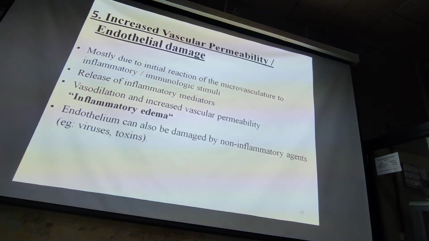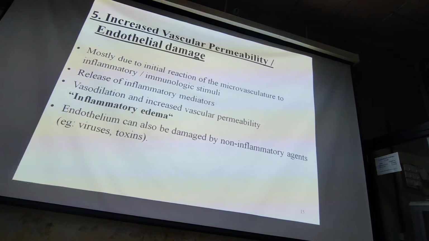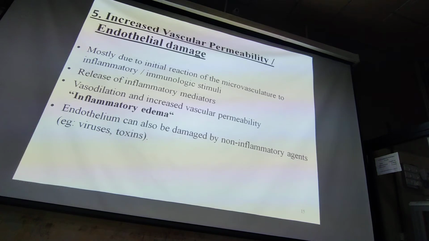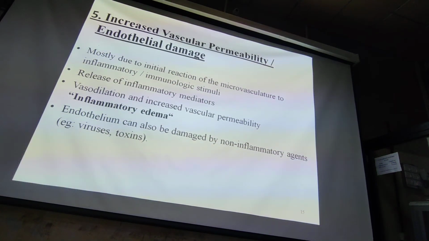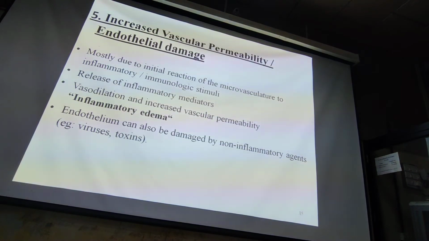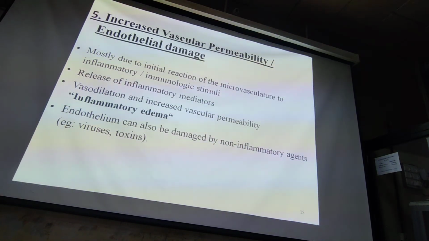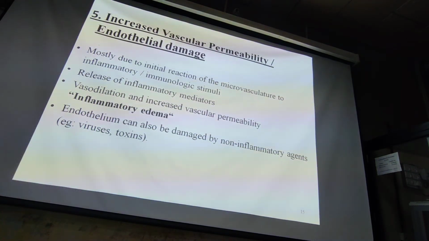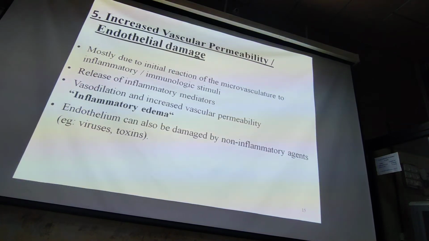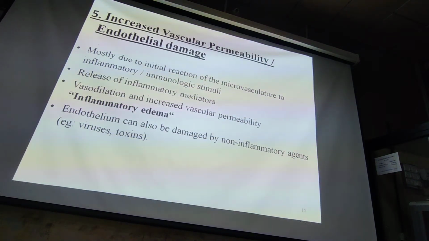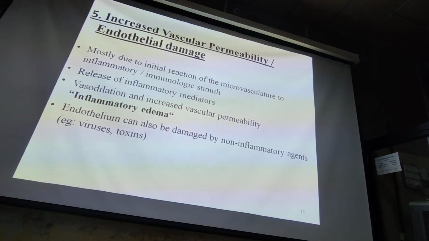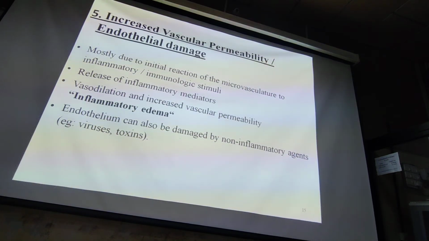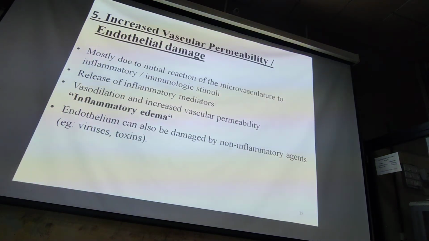Increased vascular permeability. It occurs whenever there is endothelial damage. There are mainly mechanical mediators or certain inflammatory changes. The initial reaction of the microvasculature to any inflammatory or immunologic stimuli leads to release of mediators. There is vasodilatation along with increased vascular permeability, called inflammatory edema. Endothelium can also be damaged by certain non-inflammatory agents like virus and toxin.